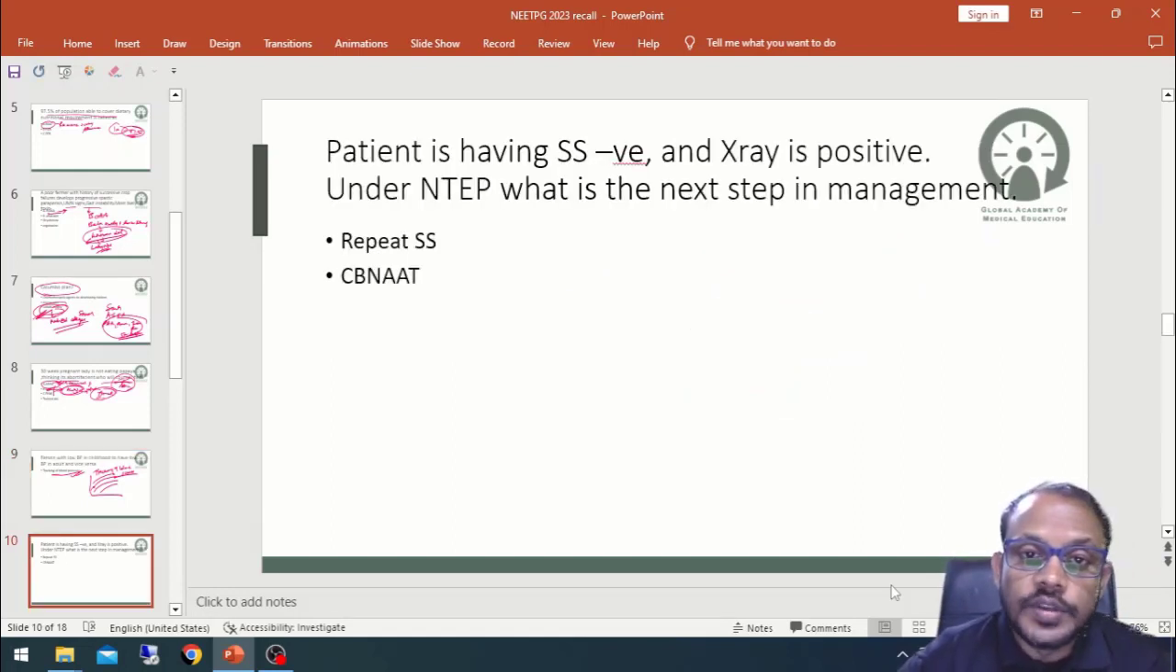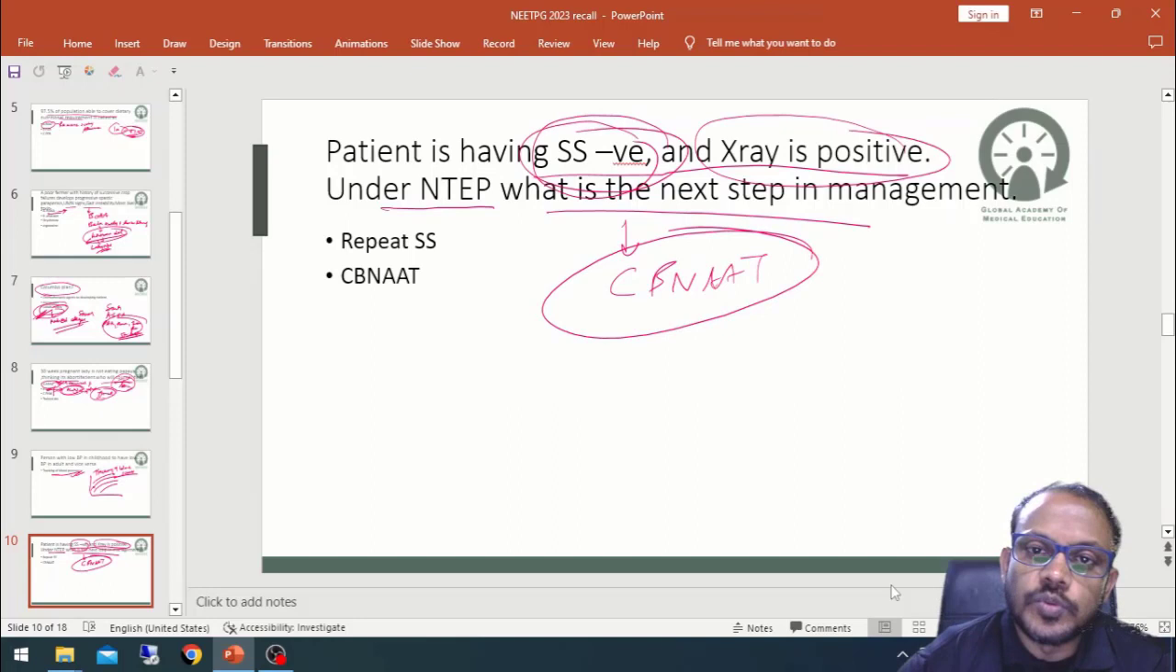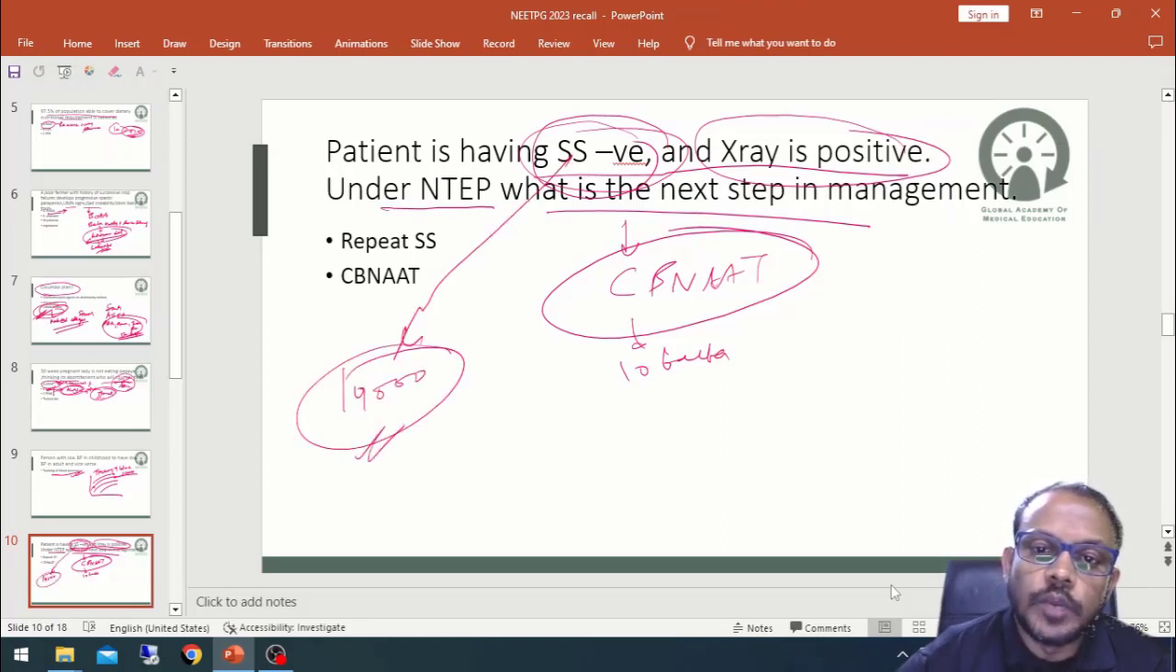Now coming on, a patient having sputum smear negative and X-ray positive under the National Tuberculosis Elimination Program. What is the next step of management? So here the sputum smear is negative and X-ray is positive. Okay, the chest X-ray is positive, but now in most places CB-NAAT is also done, because most of the time sputum smear is negative and CB-NAAT is positive if only 10 bacteria are available. Okay, because for the sputum smear 10,000 bacteria are required for the slide to become positive, and if only 10 bacteria are there, CB-NAAT will be positive.